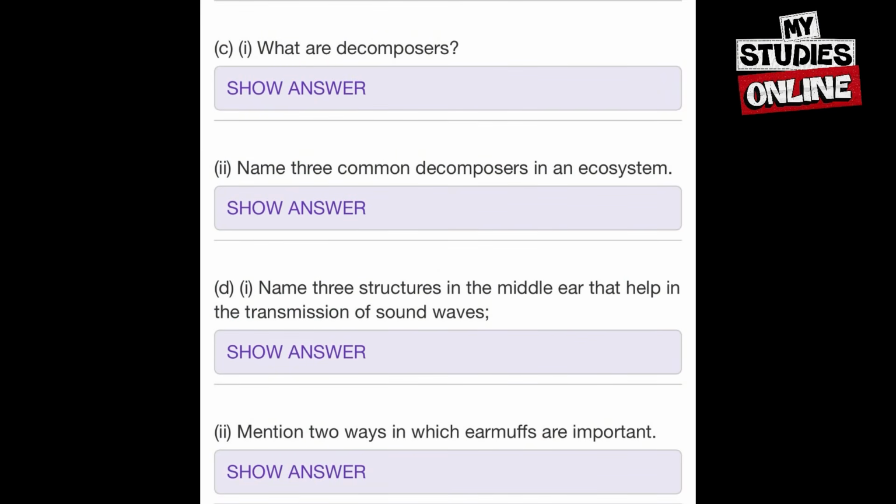Now we name 3 structures in the middle ear that help in the transmission of sound waves.